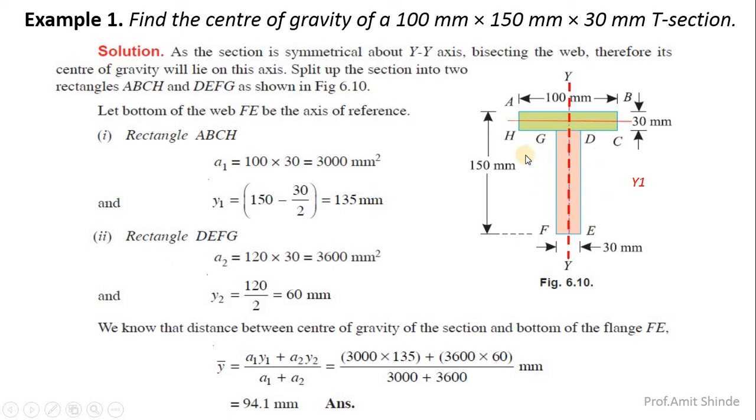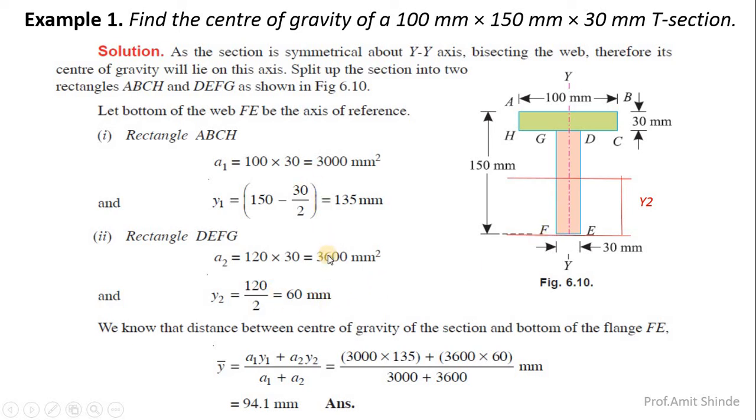Area of this rectangle will be, now out of this 150, 30 is already used, which means this lower part is 120. 120 into 30 is 3600 mm square. Now here y2 is the distance from the bottom to the center of this lower rectangle. The distance is 120 divided by 2, which is 60.